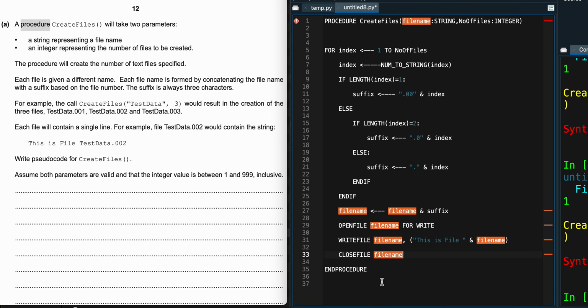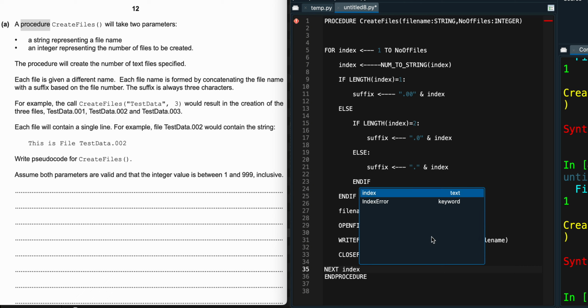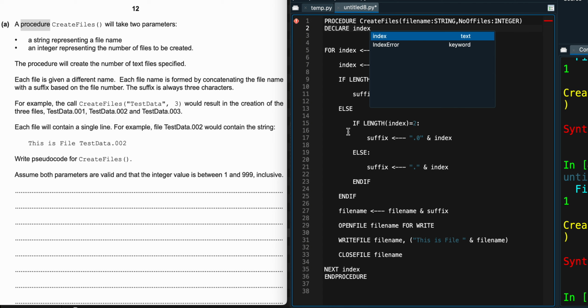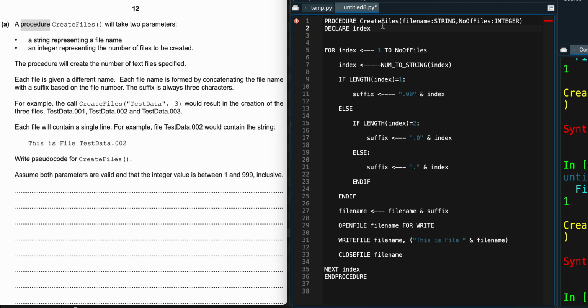So what we basically do is I will close that, open, close, then I will say next index, of course. Next index like this, so that I can actually allow myself to be getting the next value. So with this, I used a couple of variables that I need to declare here. So I'll just say declare. I used index. Index is going to be coming through as a string. What else did I use as a string? Nothing else was a string, right? So I declare index as an integer, I mean to say. I declare my string as an integer.